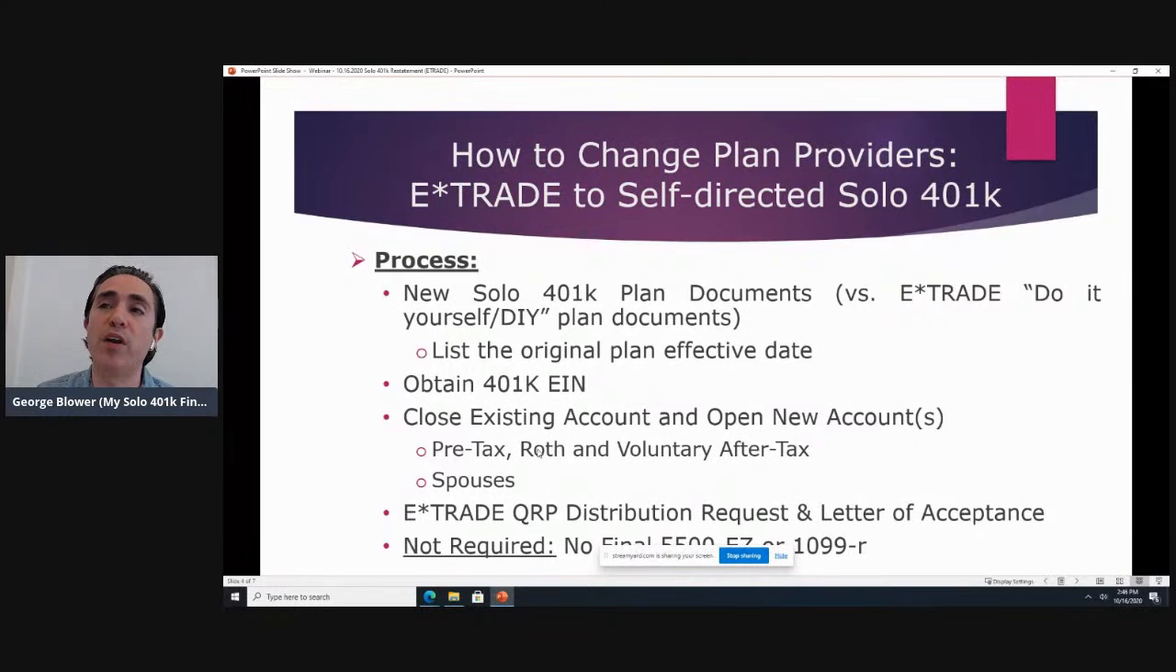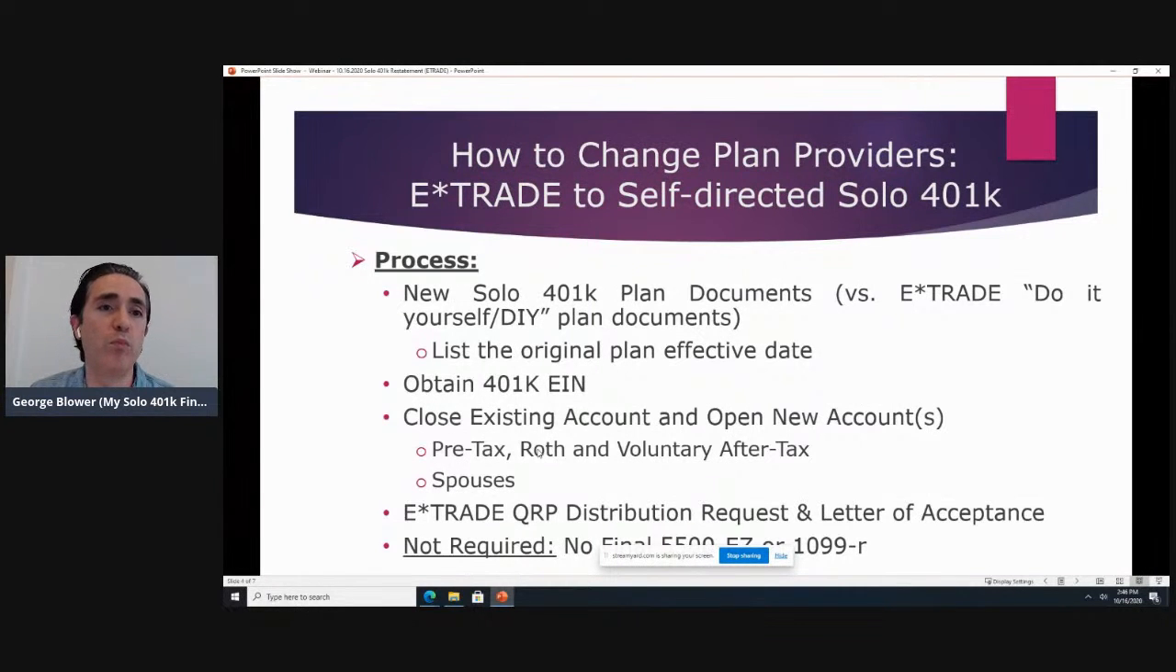And then the final point on this slide is just to emphasize the fact that the existing plan is not being terminated. So that means that no final Form 5500-EZ is required, no 1099-R is required, because again, the plan is not being terminated. The funds are not being rolled over to a new retirement account or a new retirement plan.